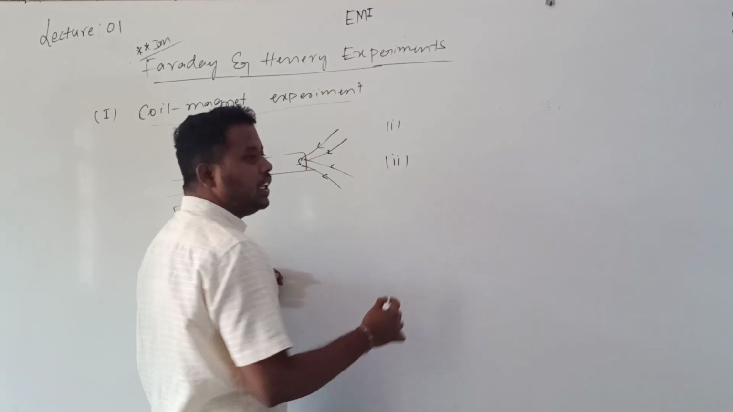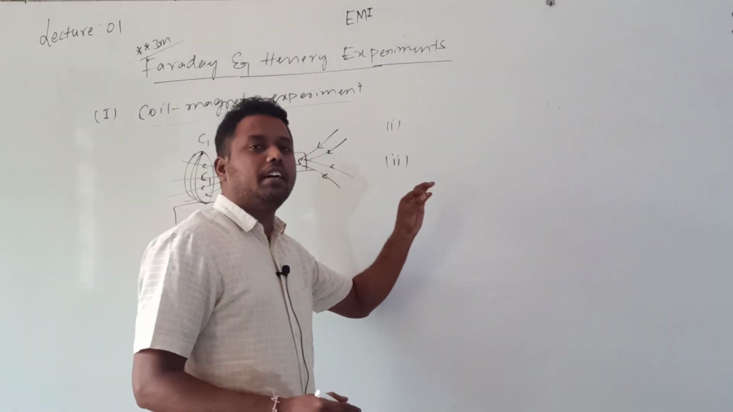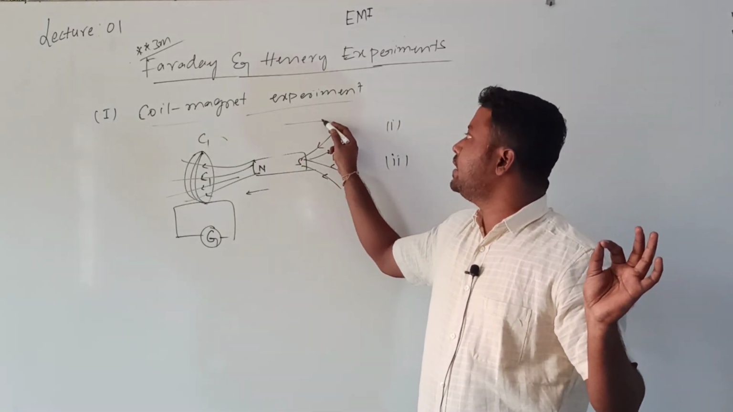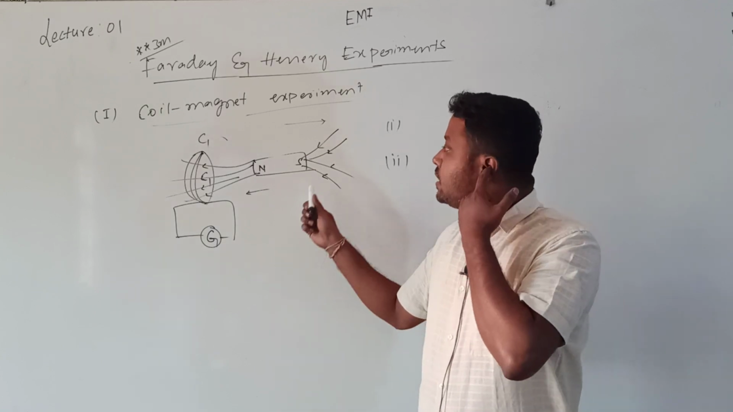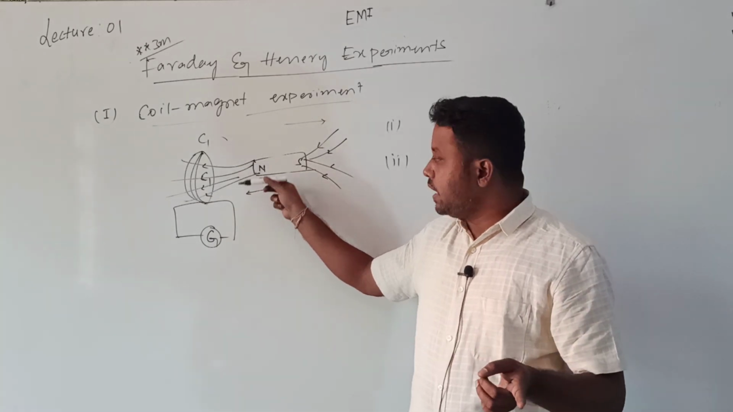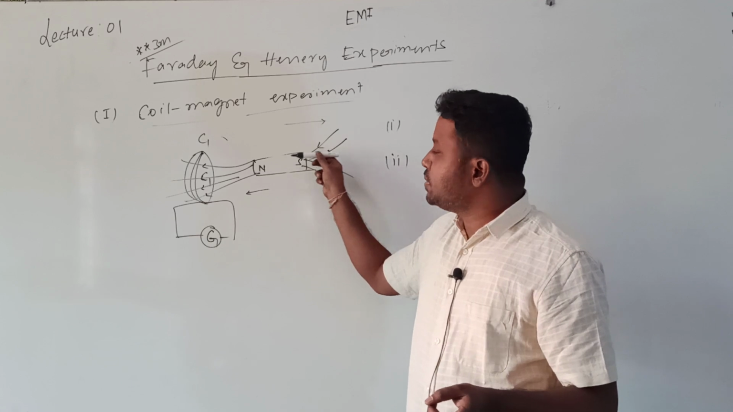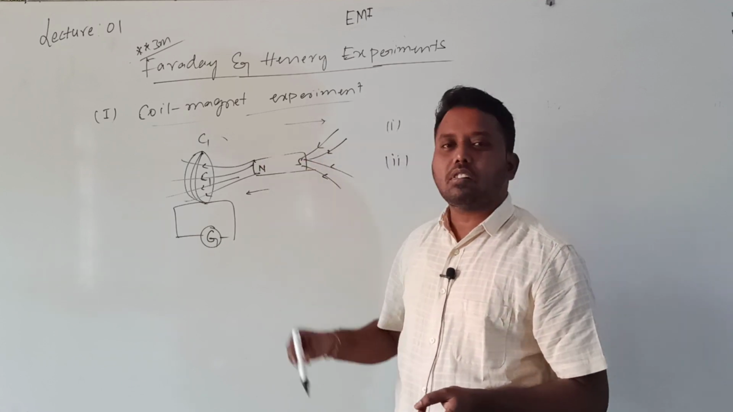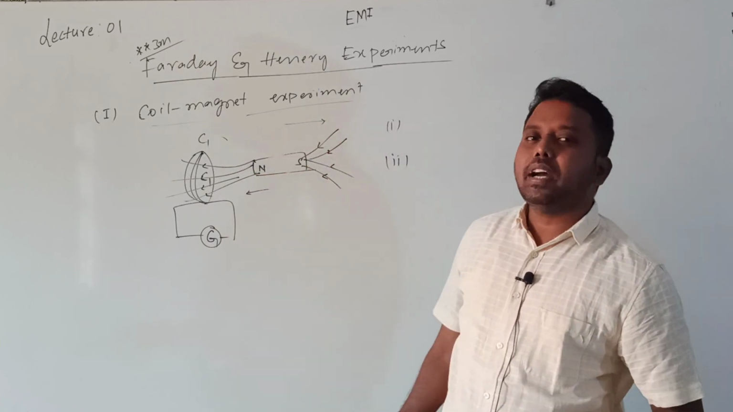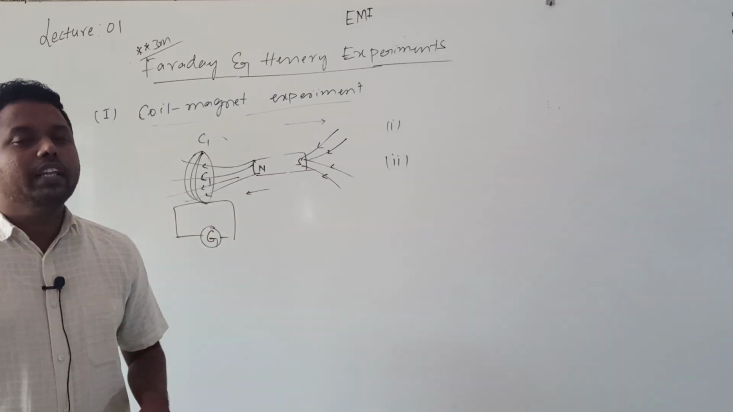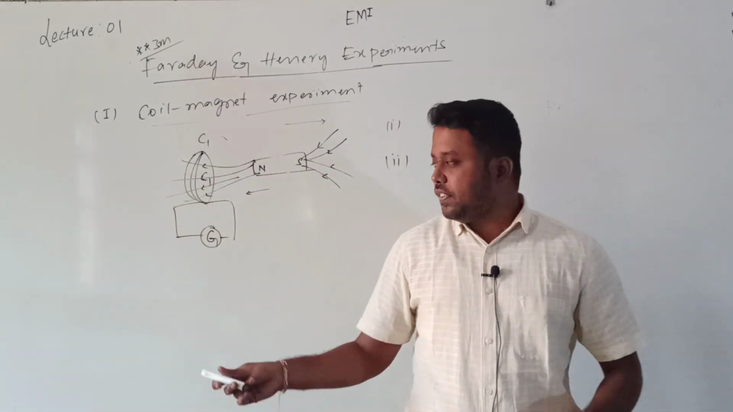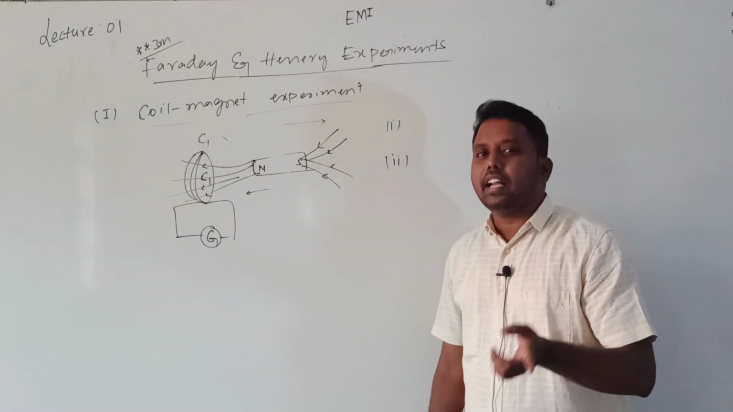The second time, they started moving the bar magnet away from the coil. First time it was moving towards the coil, and second time away from the coil. When they moved the bar magnet towards the coil and after some distance stopped, there was no deflection. Deflection is observed only while the bar magnet is moving. When they started moving the bar magnet away from the coil, again they observed deflection in the galvanometer, but in the opposite direction.